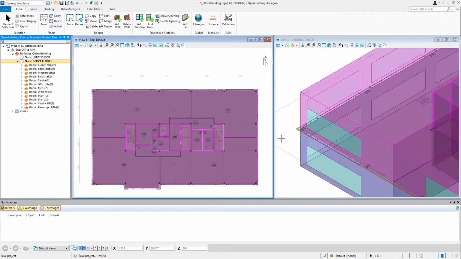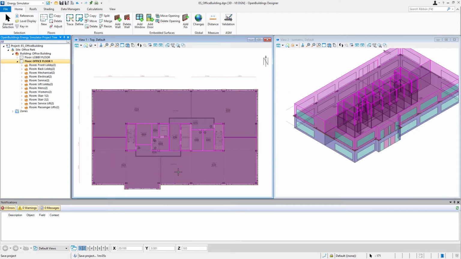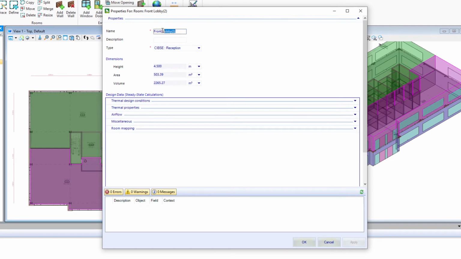And now we can actually see that drawing here in the model. And we can see on that drawing that we have here office spaces, of course, rather than a lobby. And so we may want to change a couple of the rooms and their properties. So I'm going to come up to the room that is currently called Room Front Lobby. And again, I'll just right-click and select Properties. And I'm going to change this to Open Office. And we know we have 2 of these spaces, so I'm going to call this Open Office 1.